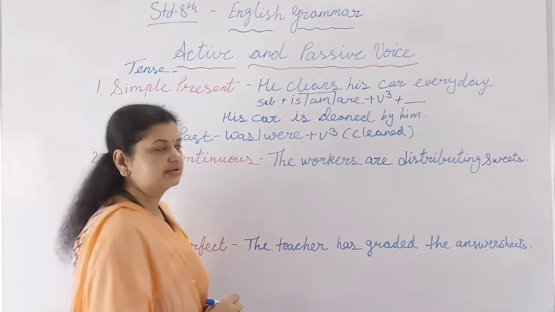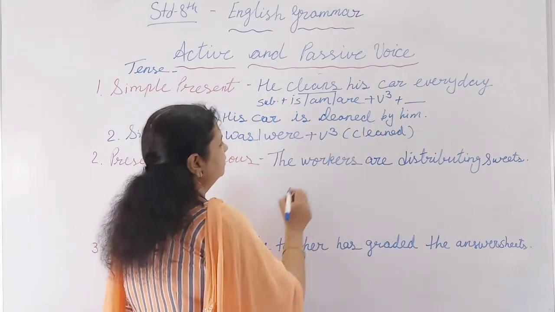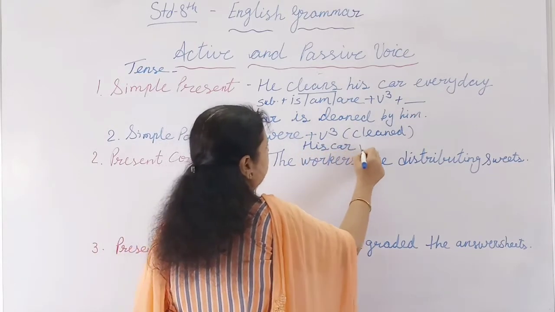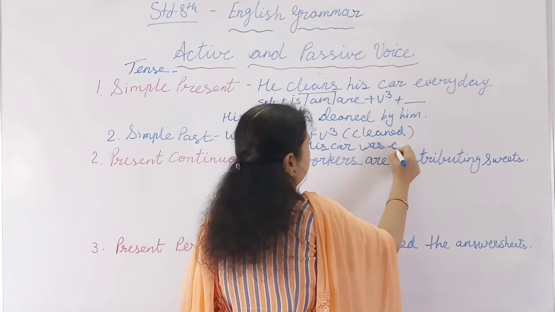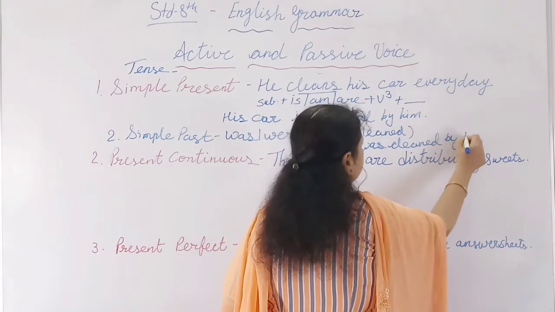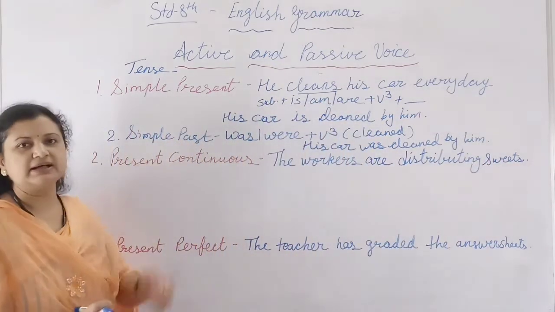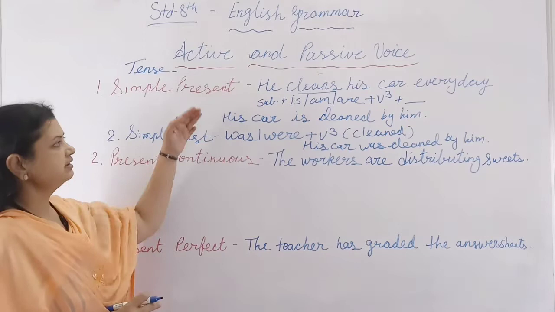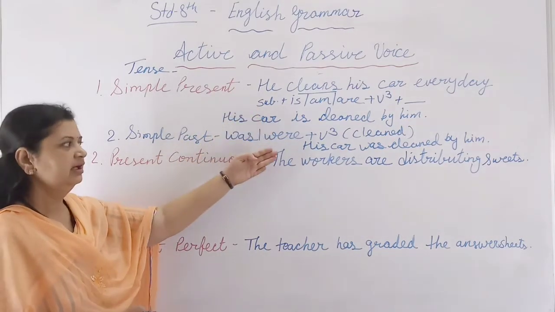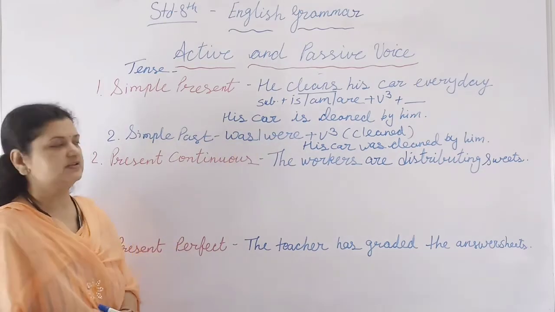So now change it. His car was cleaned by him. This will be the simple past tense. There is nothing different. Only is, am, are you have to use for simple present, and was, were you have to use for the simple past.